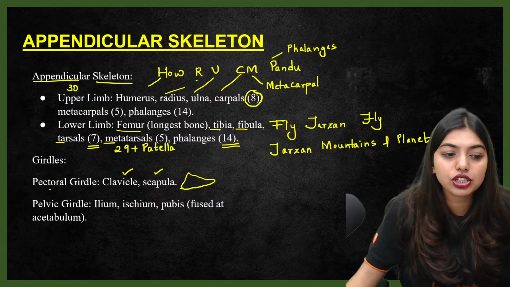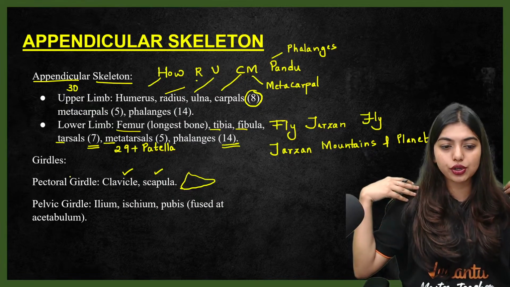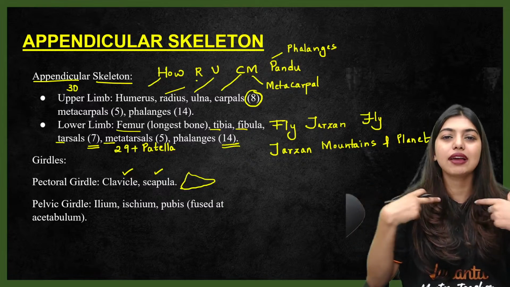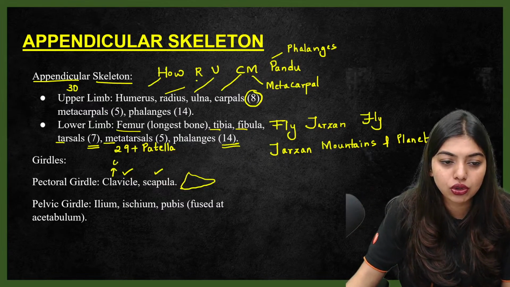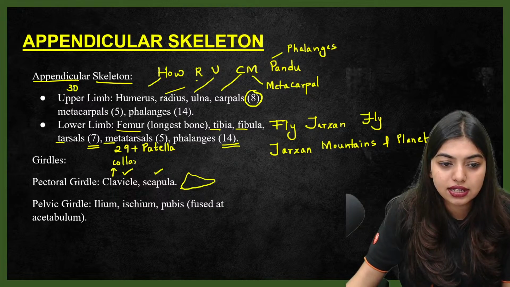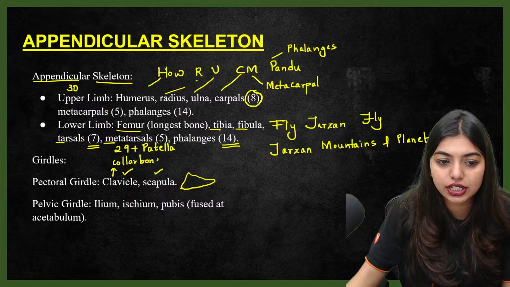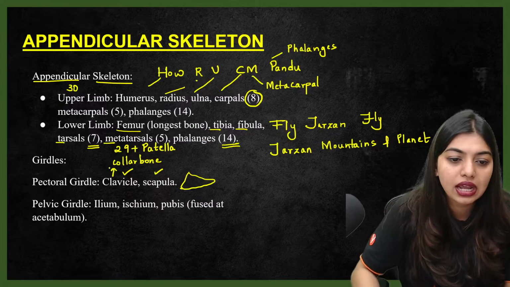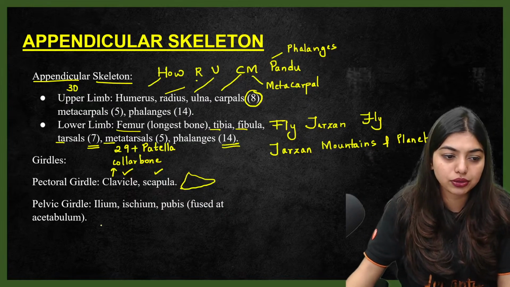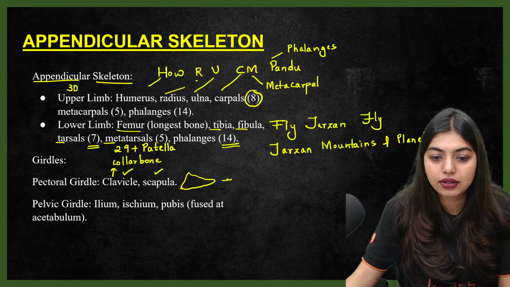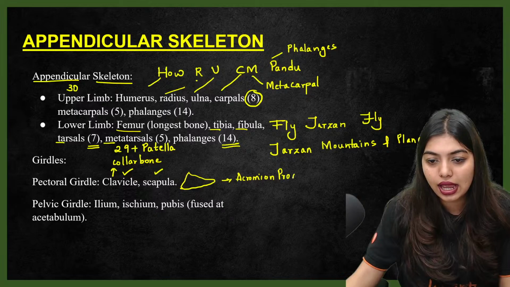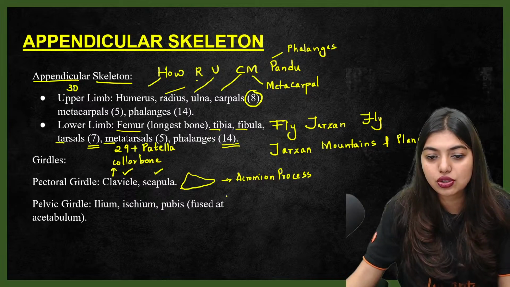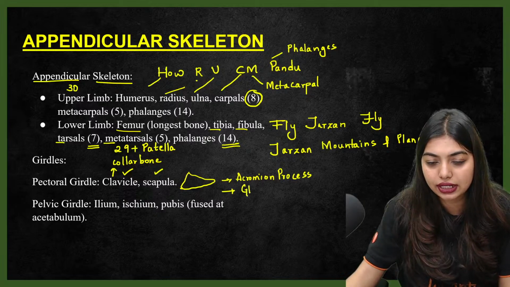So here what is going to happen? Pectoral girdle is going to have your clavicle and scapula. Clavicle is also called your collarbone, which nowadays beauty standards have called the beauty bone, which I do not agree to. So collarbone, and scapula is the triangular part. These will also have an acromion process. Check and tell me if I'm writing it right. Acromion process, and they will also have your glenoid cavity.